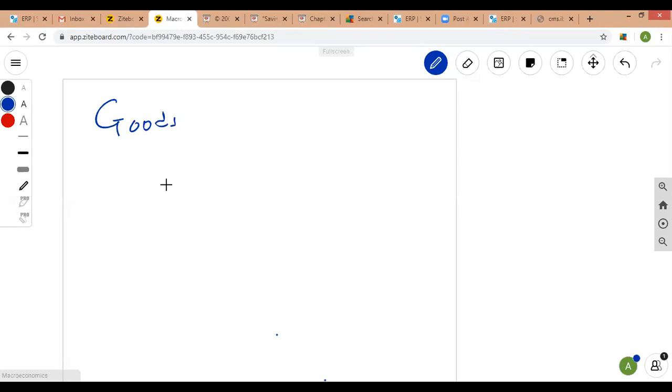Sorry for the writing, because it's a new interface.